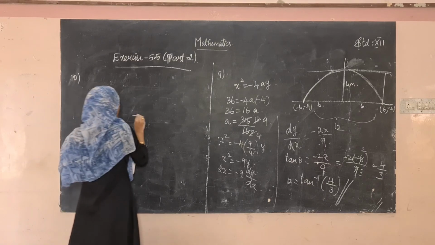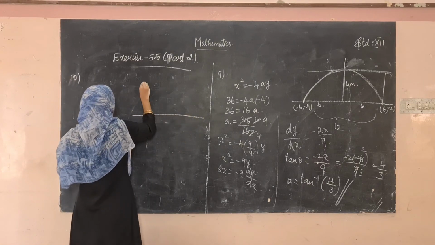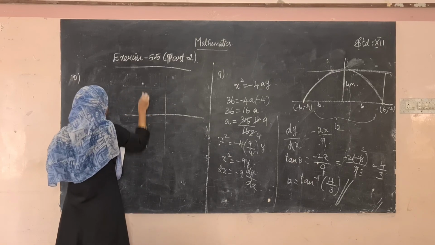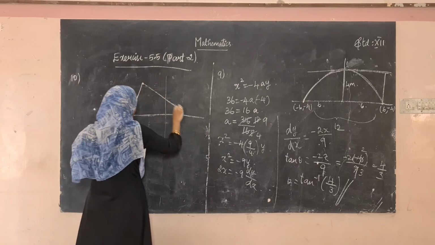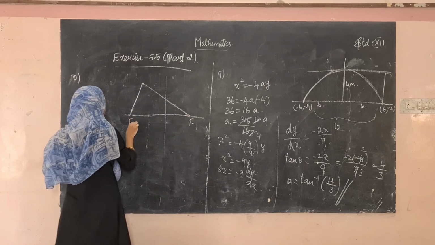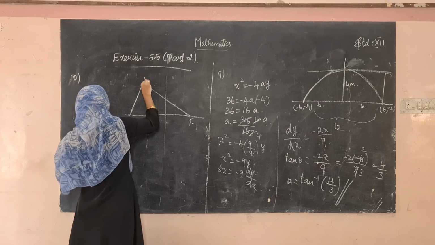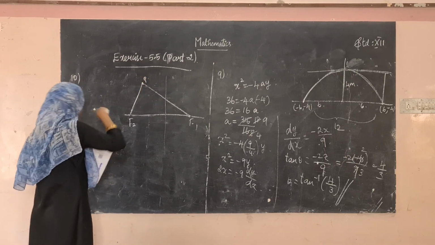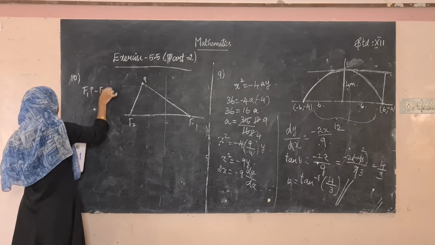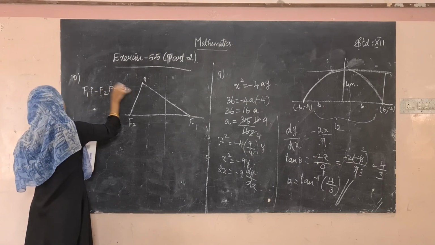Okay, so let this be the point. Let this be F1 and let this be F2. Okay, let this be the point. So what's given is F1P minus F2P is equal to 6.